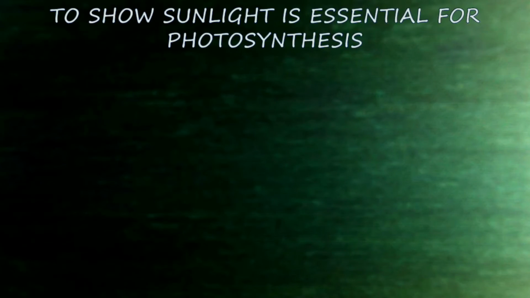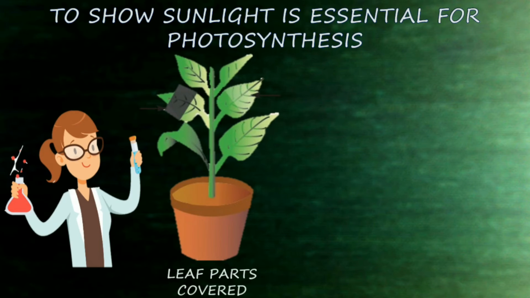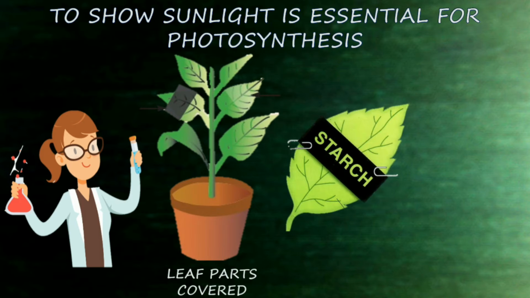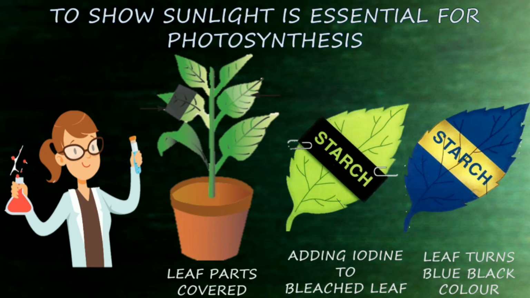To show sunlight is essential for photosynthesis, we have to cover the leaf parts. Add iodine to the bleached leaf. The leaf turns blue-black color except the area that is covered by the sheet. All the other area will be turned into a blue-black color.